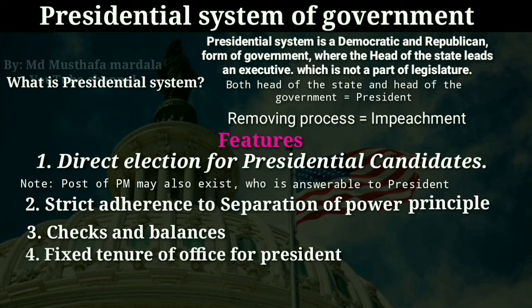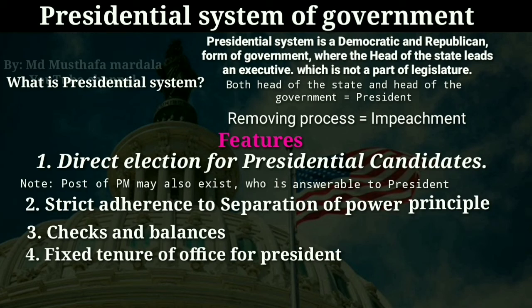Another feature of presidential form of government is the fixed tenure. In presidential form of government, the president has a fixed term of office. For example, in America, the president has 4 years. But in parliamentary form of government, the head of the government, that happens to be the prime minister, does not have any fixed term. He enjoys the power only during the pleasure of the parliament, only while he has the majority support in the parliament. When he loses that majority support, he is bound to resign from his position. But in presidential form of government, it is not possible. Once he is elected to the office, then he will continue in the office until his term expires.